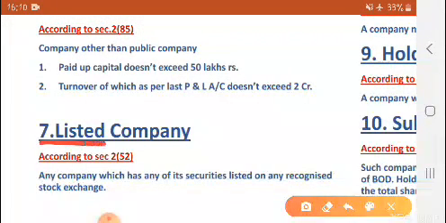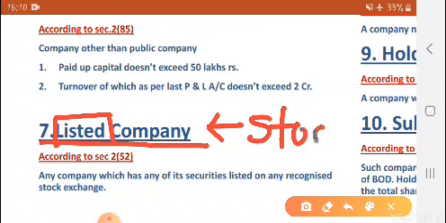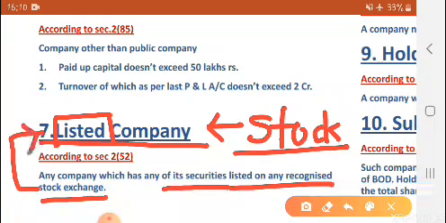Now the next, number 7th type, is listed company. Listed company means which is listed. Where are the companies listed? Listed on a stock exchange. If any of a company's securities, such as shares or debentures, are listed on any recognized stock exchange, then that company is called a listed company. Section 2 subsection 52.